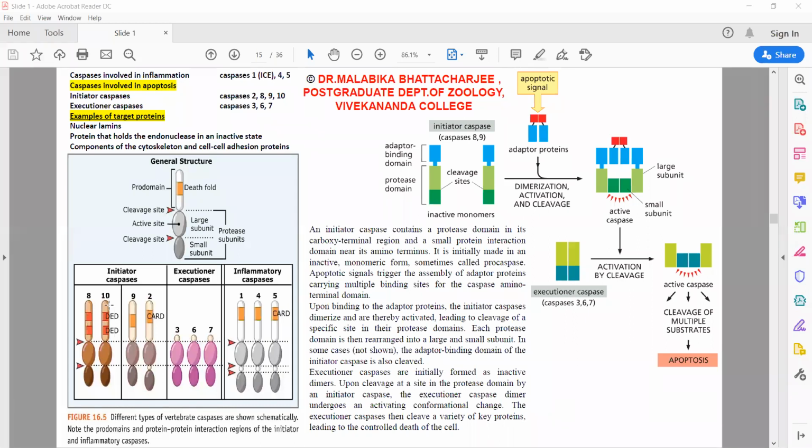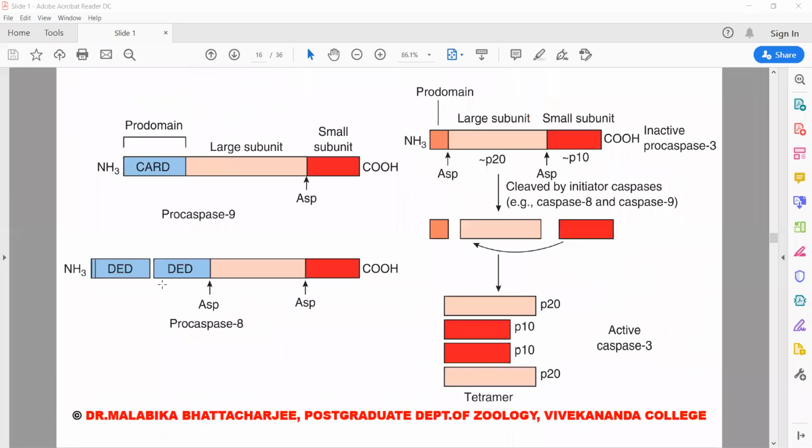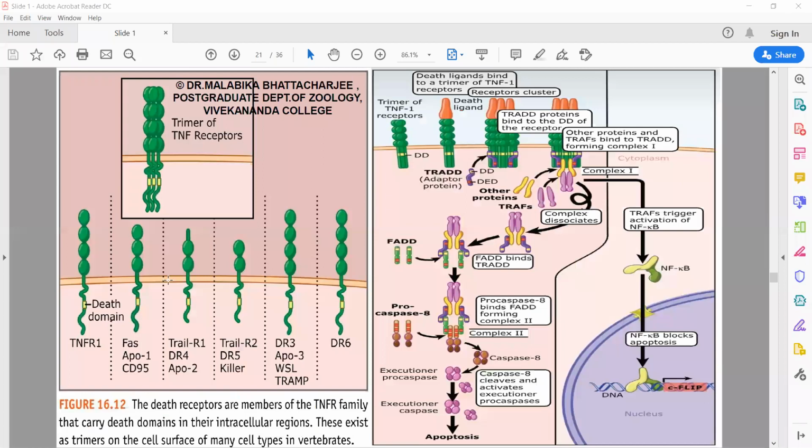We saw the importance of DED in the extrinsic pathway. We'll come to the importance of CARD a bit later on.